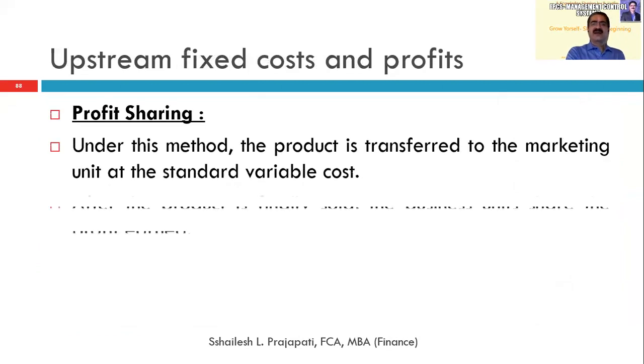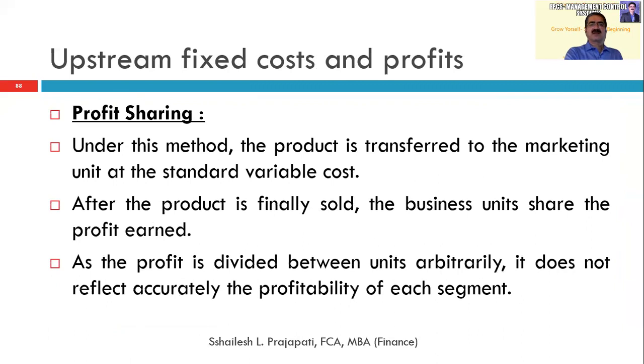Second method is profit sharing. It is very simple, friends: here the product is transferred to the marketing unit at a standard cost, so standard variable cost, which is defined earlier. After the product is finally sold, the business units share the profit. So when the material is sold, they divide the profit between the units.